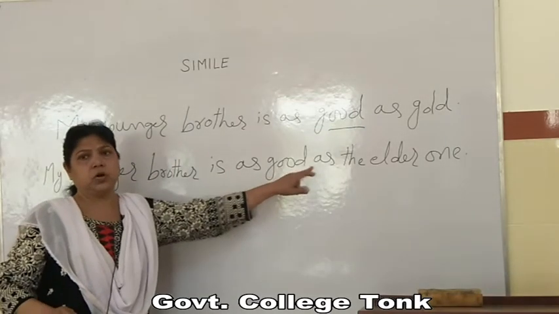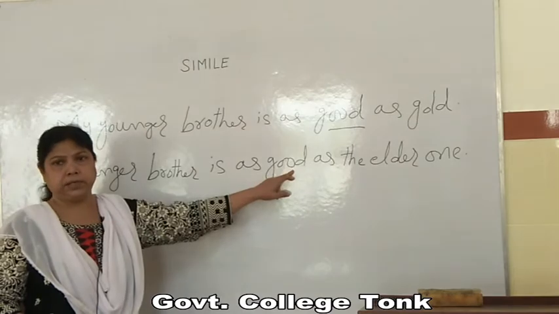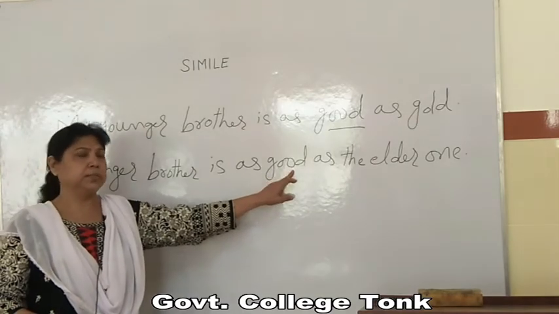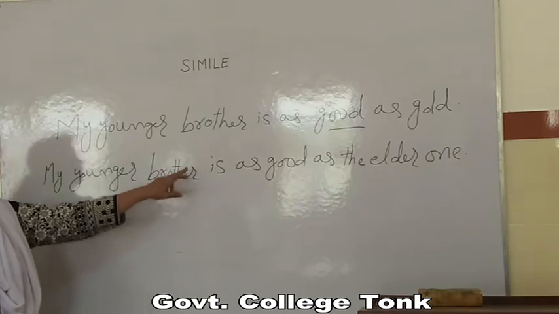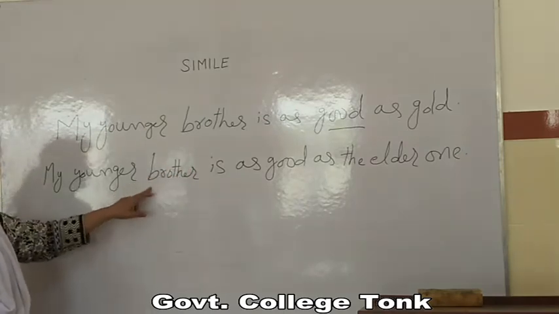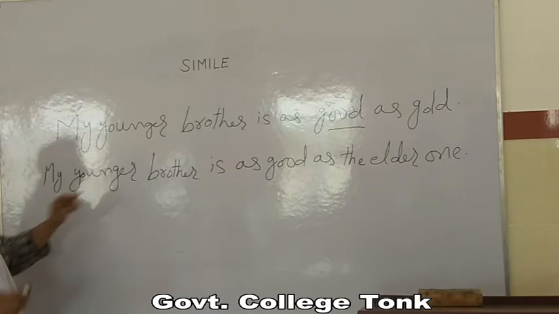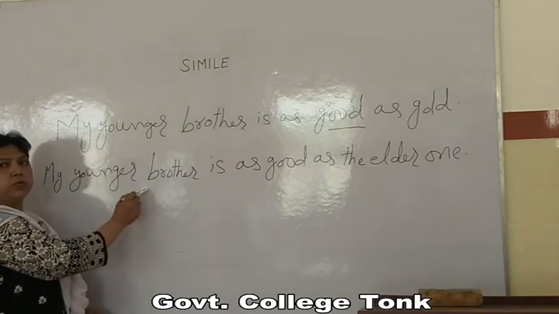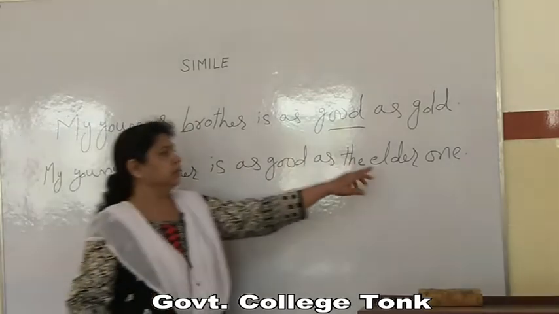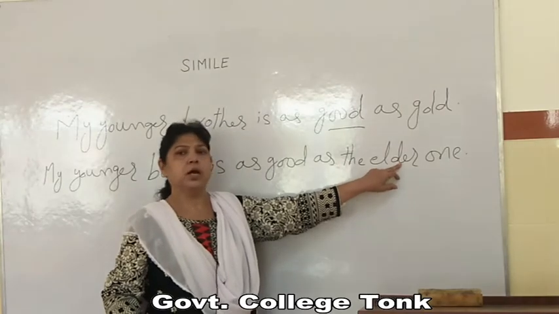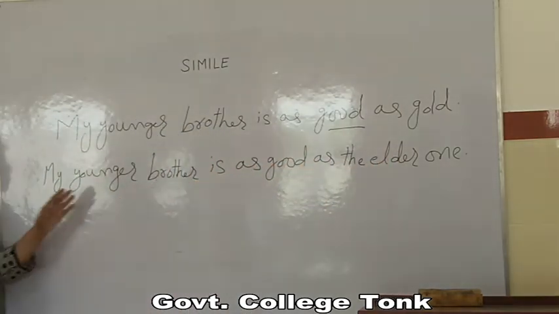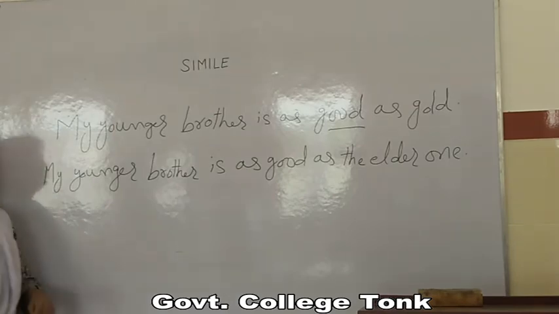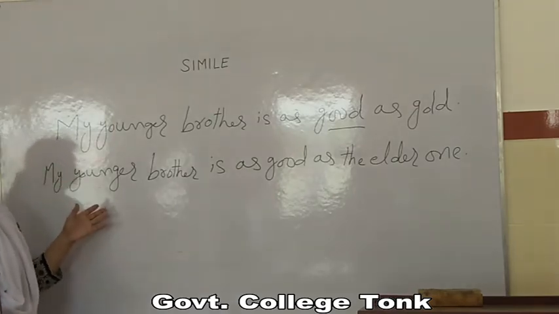It means both of them have goodness in them, but it doesn't make a simile because both of these objects which are being compared are of the same nature, they are of the same category. Younger brother is also a human being, and the elder brother is also a human being. So it does not make it a simile. You can say there are two chief characteristics of a simile.